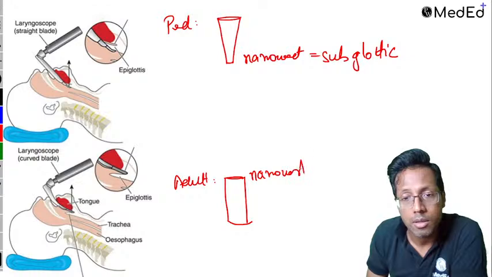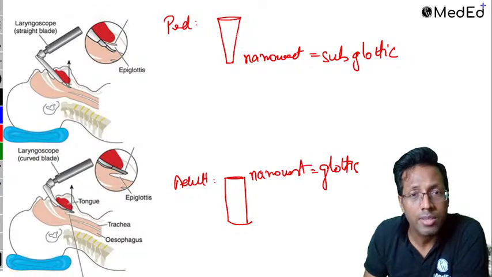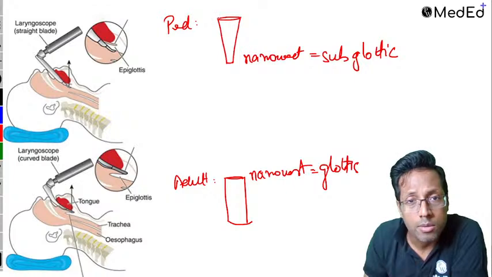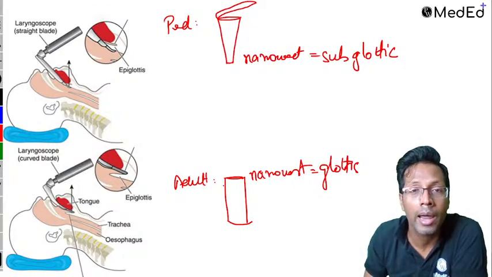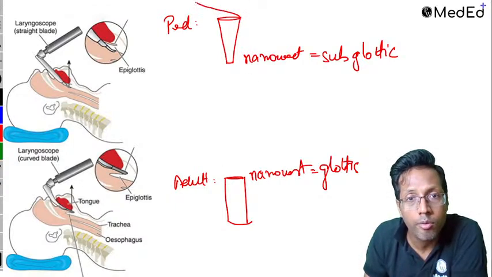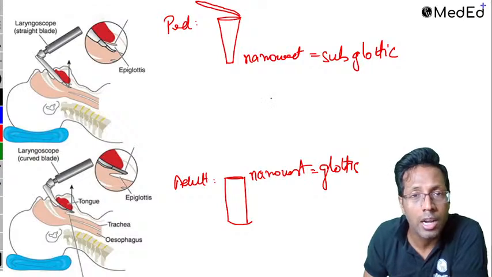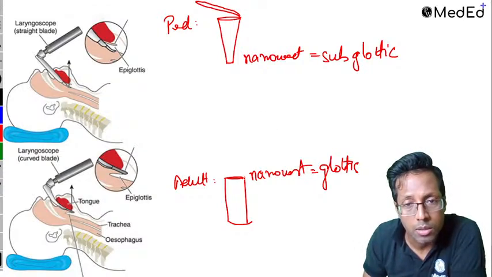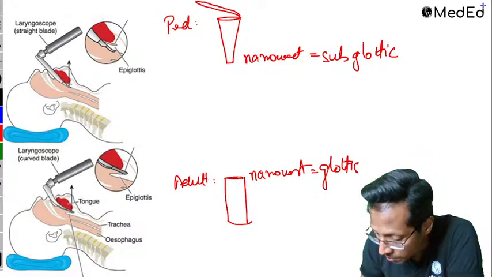Now, that is one difference. The second thing is when you speak of epiglottis, right? So epiglottis of a pediatric patient is long, floppy and hanging, right? In an adult patient, okay, let me put it the other way around from here. Right? It's so long, floppy and hanging this way, right above the vocal cord over the glottis of the patient.